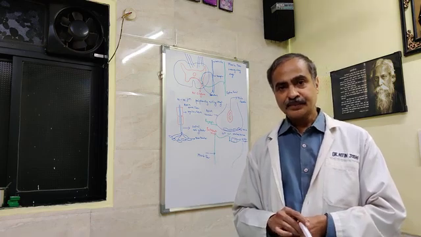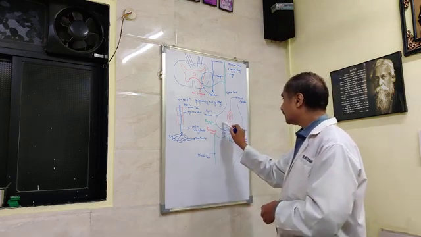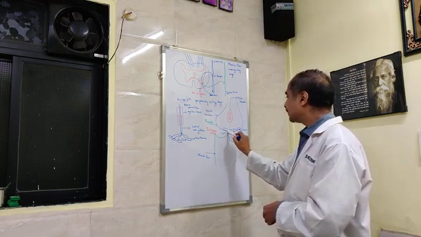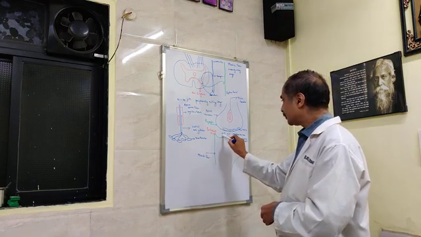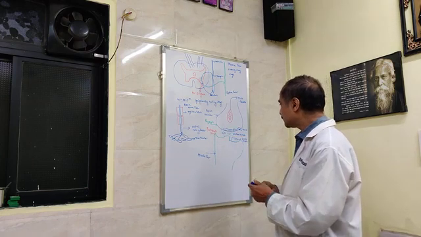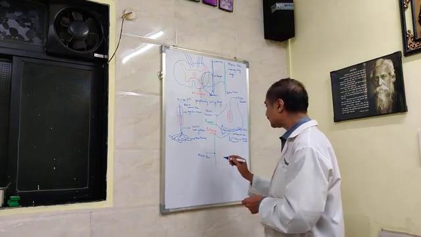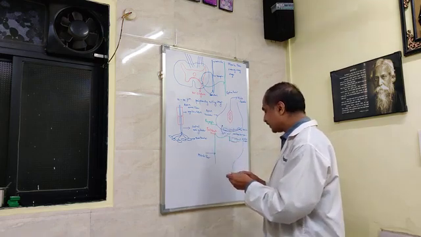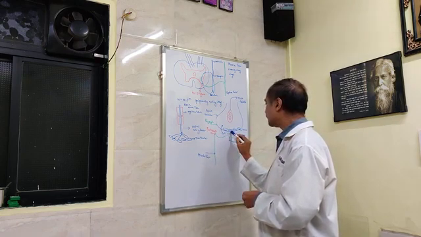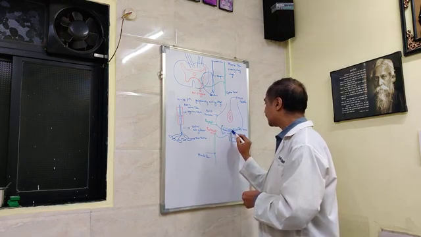wall of the bladder. Then, when the action potential reaches the axon terminal, there will be increased permeability of the presynaptic membrane to calcium due to opening of the voltage-gated calcium channels. This results in entry of calcium into the axon terminal. This calcium which has entered will result in movement of the synaptic vesicle towards the presynaptic membrane, as well as fusion of this synaptic vesicle to the presynaptic membrane.